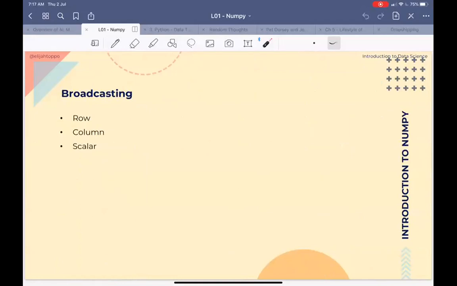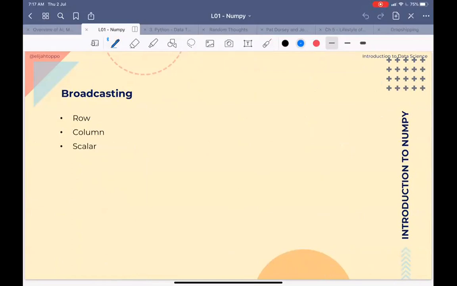Within NumPy, one of the highlights we saw was broadcasting. Broadcasting is what helps us when we try to do operations between arrays of different sizes, or between ndarrays of different sizes.